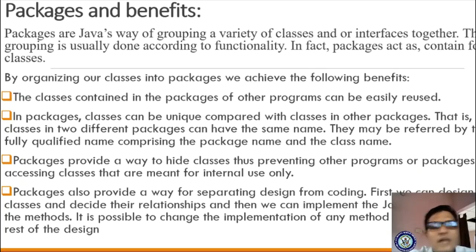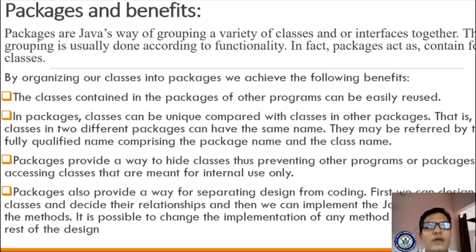So last time I gave two examples, folder A and folder B. Folder A consists of an AB file, and folder B consists of an AB file. Whenever I am calling the AB file, I have to give the full path. What is the full path? Import java dot a dot AB file. Okay, semicolon.